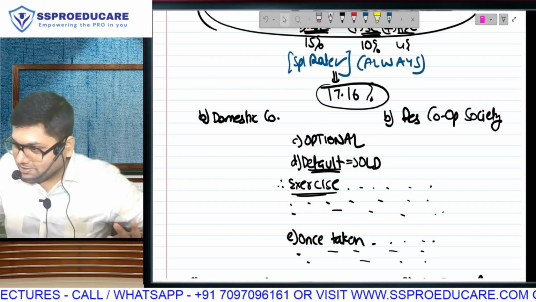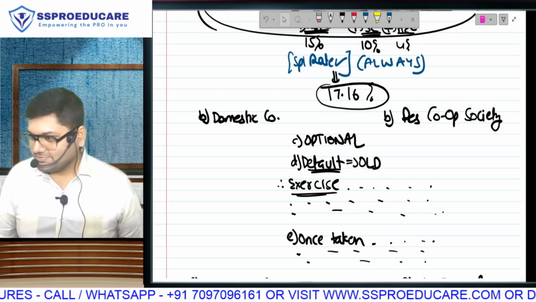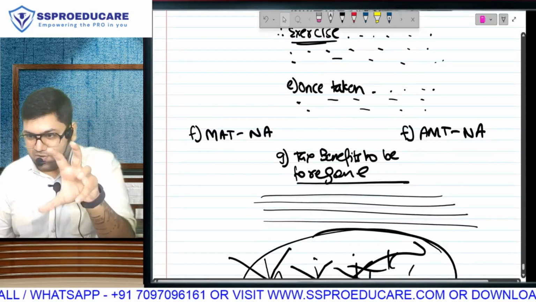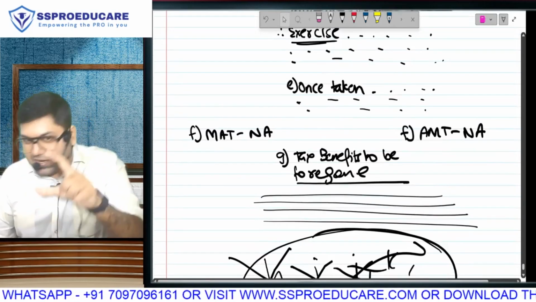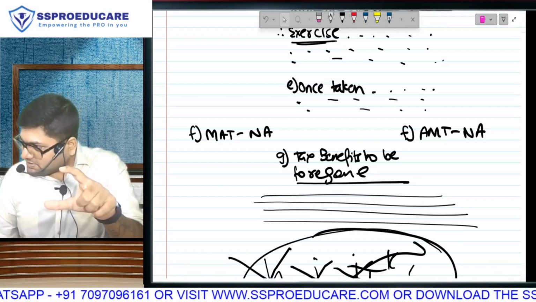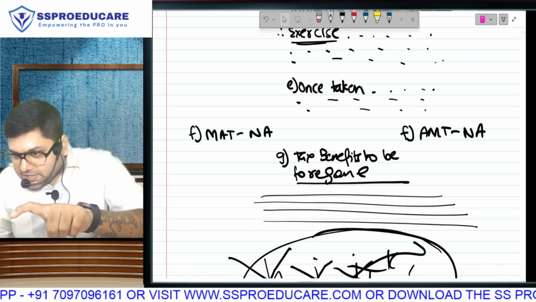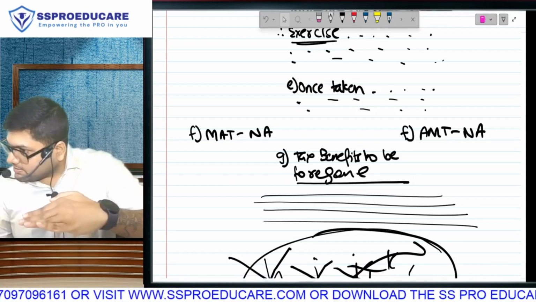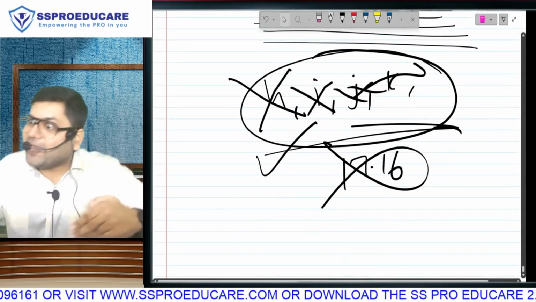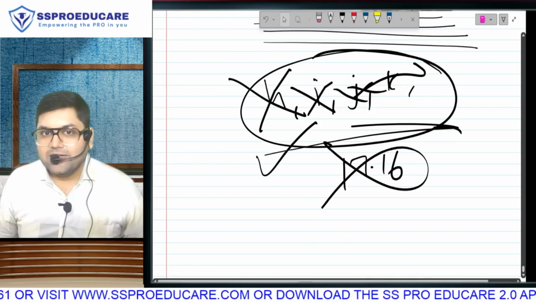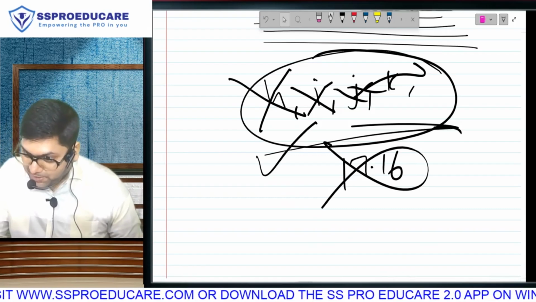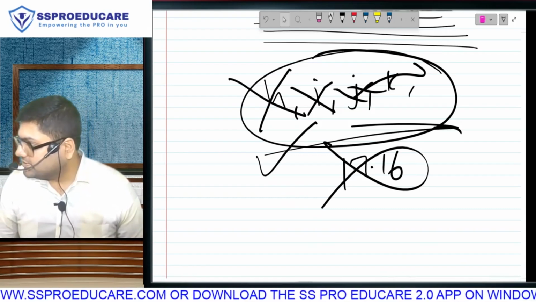Listen, point A was the tax rate, so B to G are conditions common to 115BAB and 115BAA. If I fulfill the conditions till point G and later don't fulfill the extra conditions, I can still take the new taxation regime. I will be disqualified from this part, but I can take the previous one.